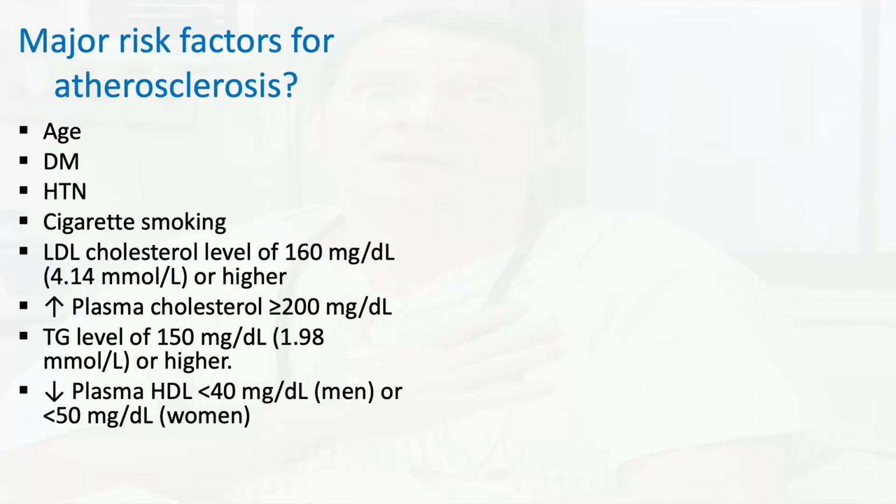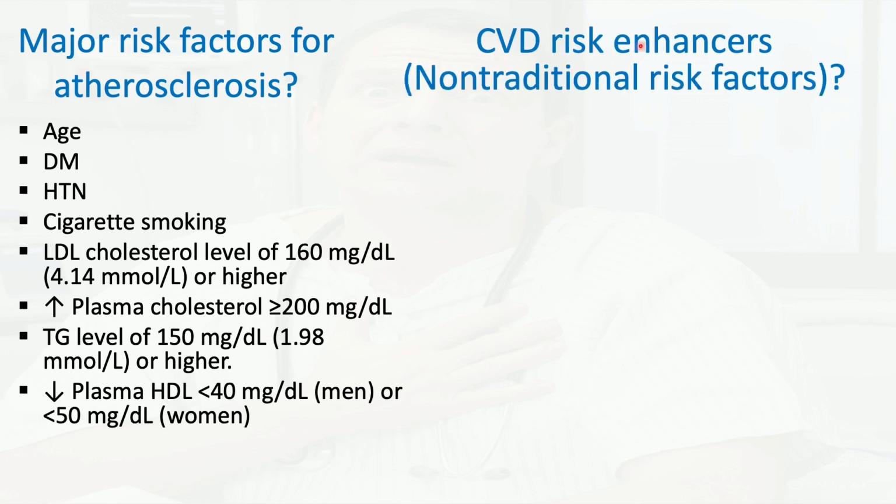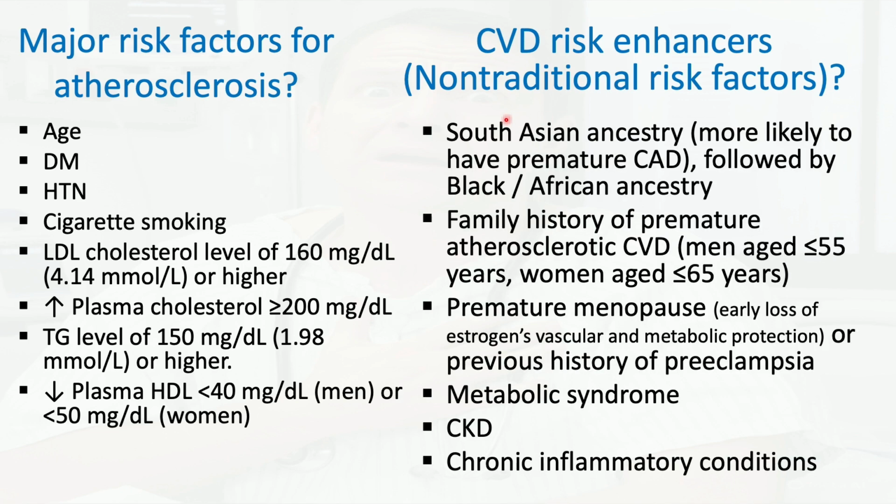Of course, as you know, some patients are more likely to develop acute coronary syndrome or coronary artery disease than others, and these are just some of the traditional risk factors that most of you are aware of. There are other risk factors that are a little bit non-traditional, so to speak, and these are the ones we probably need to pay attention to. This can still enhance the probability of a patient having acute coronary syndrome when they're presenting with chest pain. So keep those in mind as well.